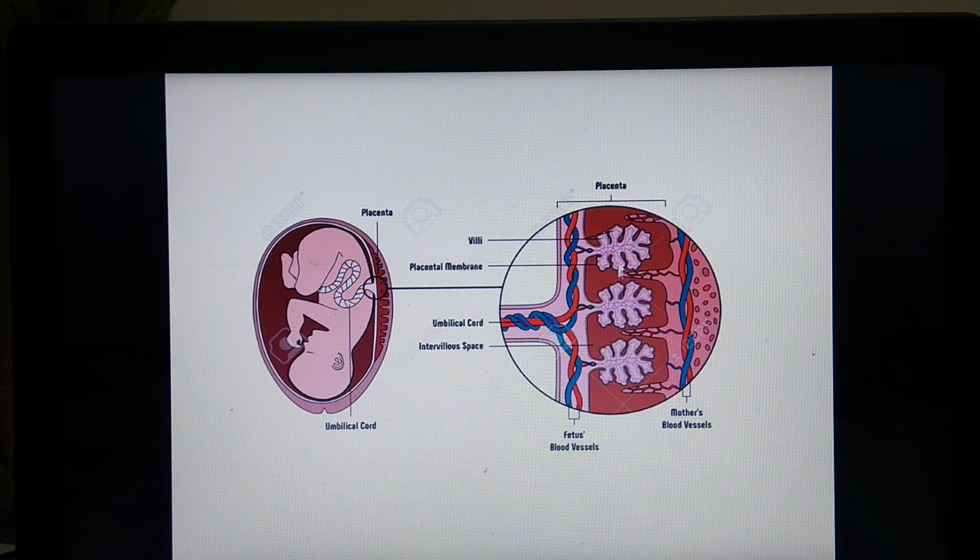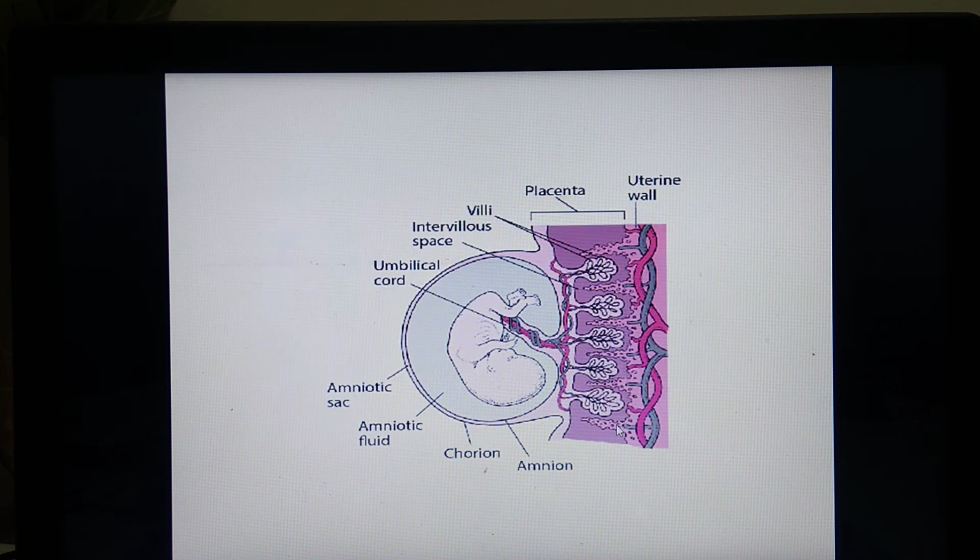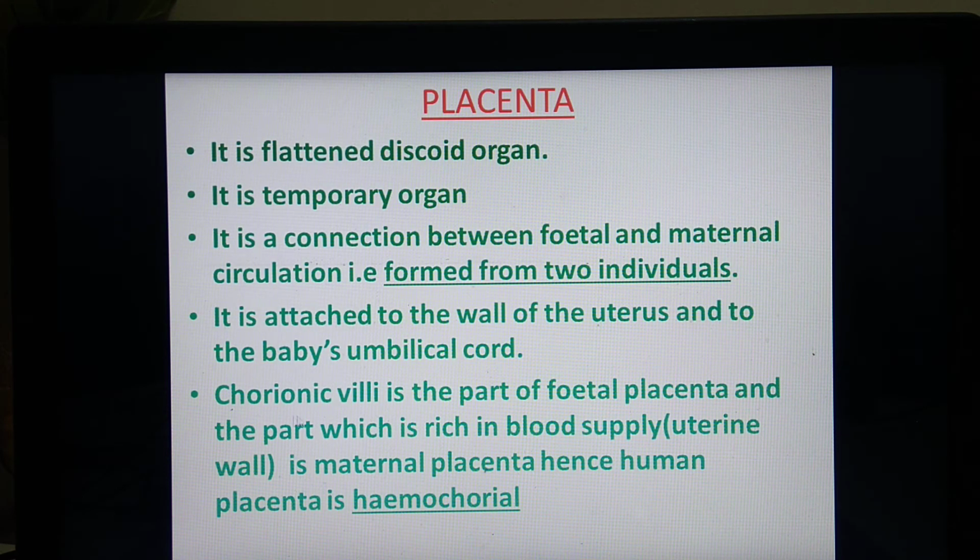We have seen that in the placenta the chorionic villi are seen. This chorionic villi is the part of the fetal placenta, and the blood supply, that is the uterine wall, is from the maternal side, and that's why the human placenta is called hemochorial. This word chorial is for the chorion, from the embryo side, from its extra-embryonic membrane chorion, and this word hemo is for the blood supply from the uterine endometrium. So this is for the placenta.